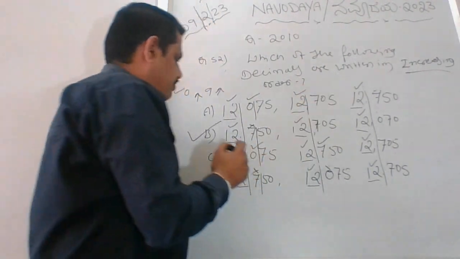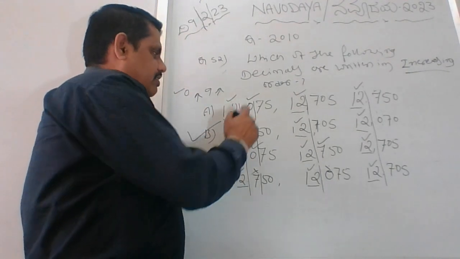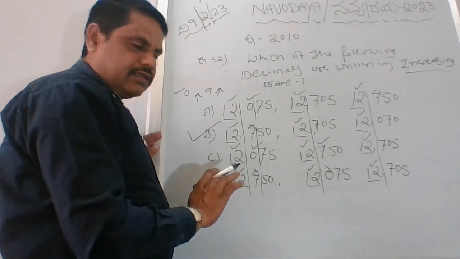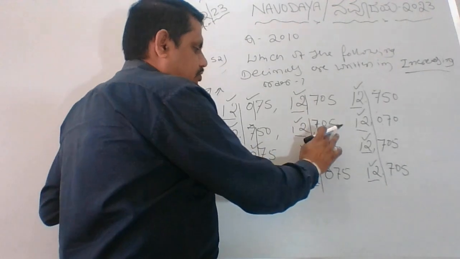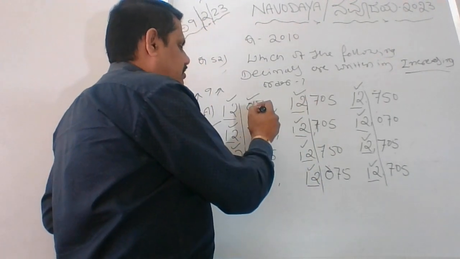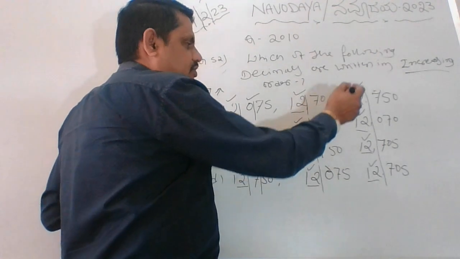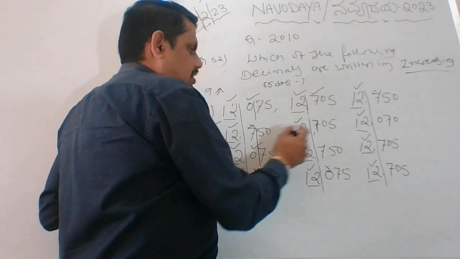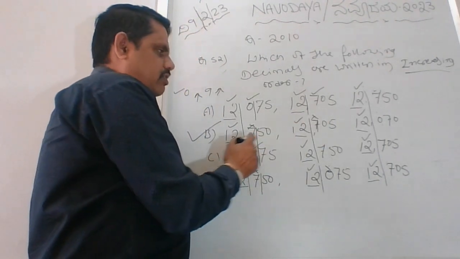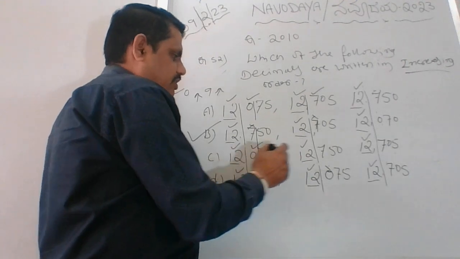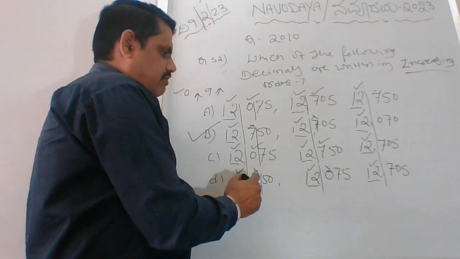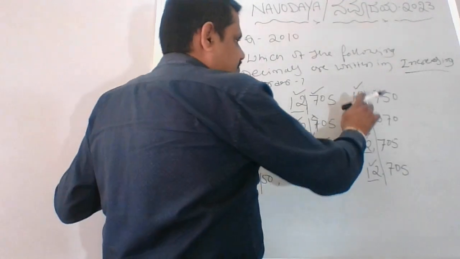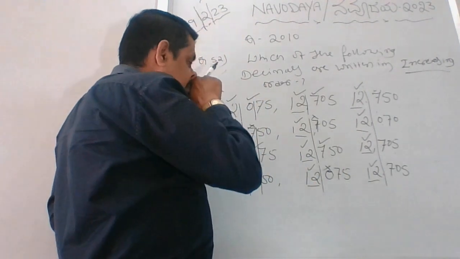Let me just explain once again. 12,000 is clear. 0 is there. 7 is wrong. 0 is clear. Here we have done clearly, but there was a small confusion here. So after 0, 7 should come. Correct, it's increasing order. And after 7, here 7 is there. This is wrong, because 7 is gone and 7 also gone. Again 0 is there. Here 7 is there, increasing order, fine. Here 7 is there, here 0 is there. It's a decreasing order. This is wrong. Fine.